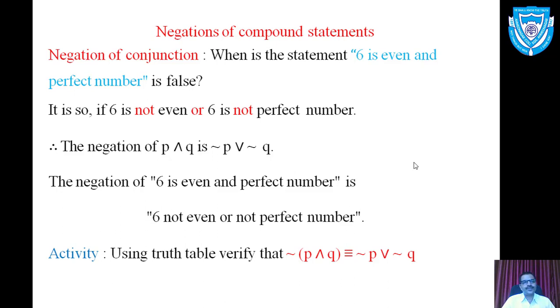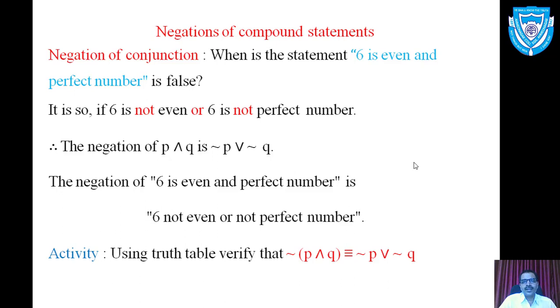under this title. First one, negation of conjunction. How to obtain the negation of conjunctional statement? See, when the statement 6 is even and perfect number is false. Under what condition it becomes false? Whenever its negation becomes true. Then question is that what is the negation of this compound statement 6 is even and perfect number? It is so if 6 is not even or 6 is not perfect number.